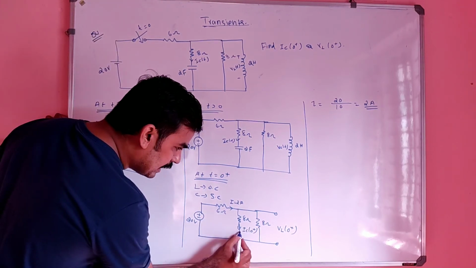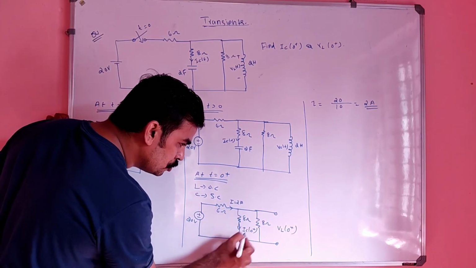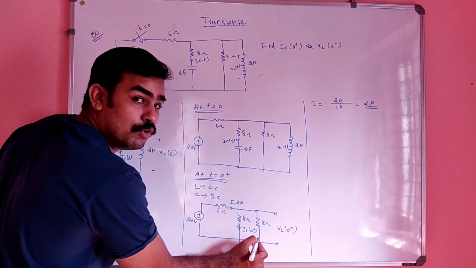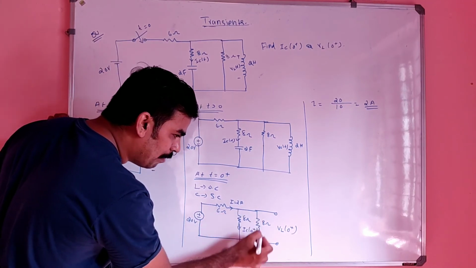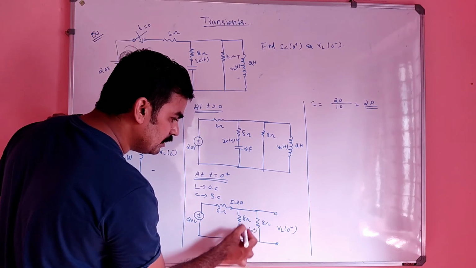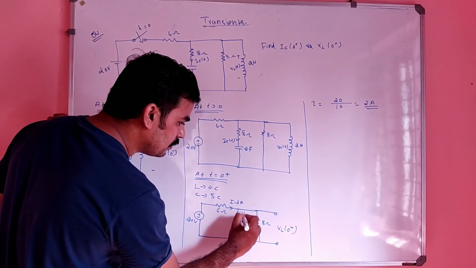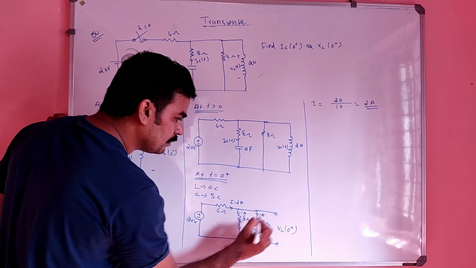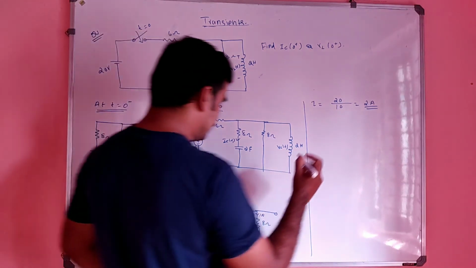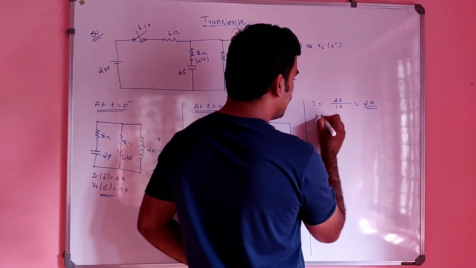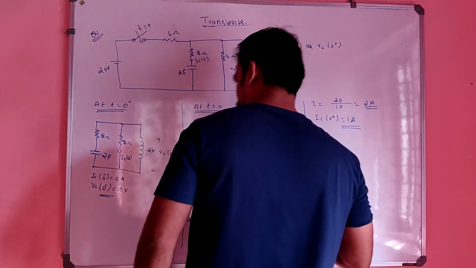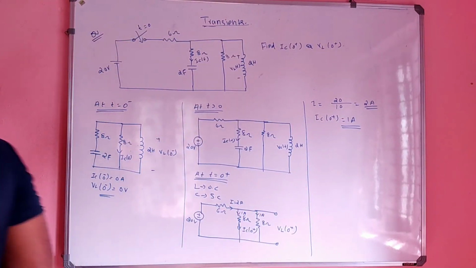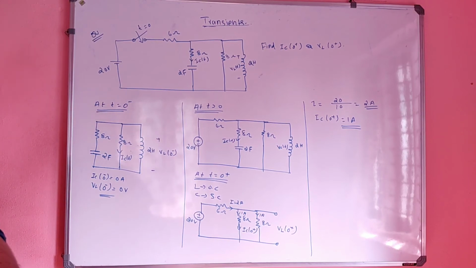So what is this current? These 2 ampere split up into 2 parallel paths, by the current division rule. Definitely this is 8 ohm and this is 8 ohm, so this will be 1 ampere and this also will be 1 ampere. No need to find more. So we can say that IC of 0 plus is nothing but 1 ampere, right?